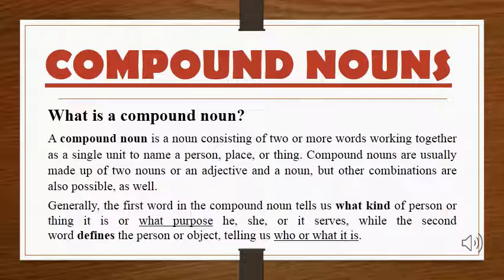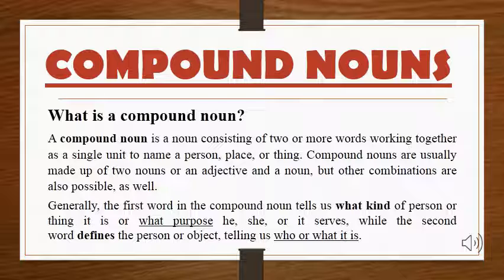Now let's talk about our next topic, and that is compound nouns. Now what is a compound noun? A compound noun is a noun consisting of two or more words working together as a single unit to name a person, place, or thing. Now, mostly compound nouns are made up of two nouns or an adjective and a noun, but other combinations are also possible.